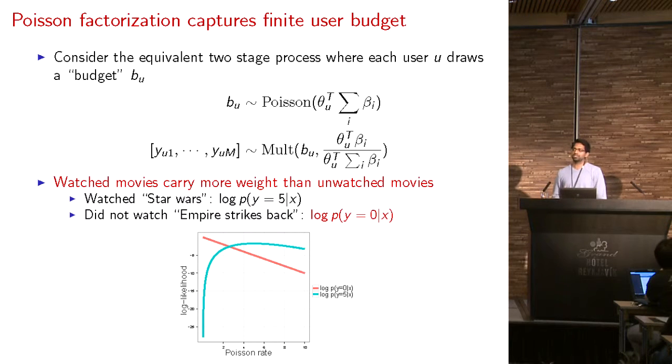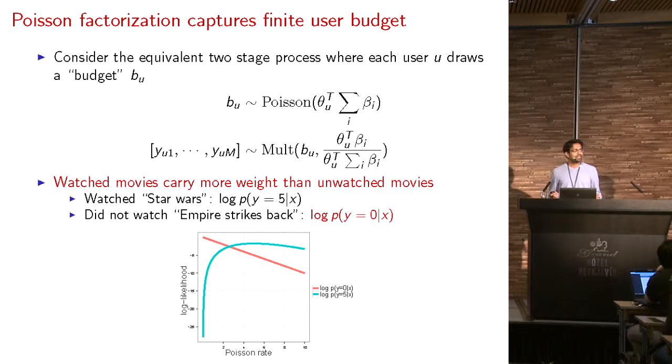OK, so how does Poisson factorization capture a finite user budget? It's quite simple. We can actually rewrite the generative process as a two-stage process. First, the user draws the total amount of ratings, or the money, or whatever the quantity is, from a Poisson distribution. And the parameter is simple to understand because the sum of Poisson random variables is another Poisson with rates equal to the sum of the rates. So that's why you end up with theta u transpose sum of beta i.